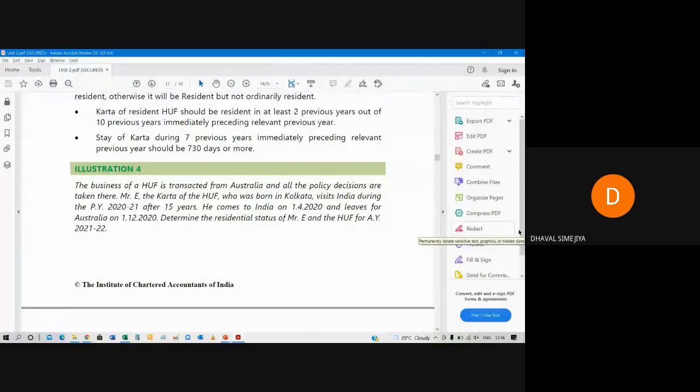Now what about additional conditions? Additional conditions are talking about the past 7 years and past 10 years. But he was not in India for 15 years. Before 15 years, he was in India. So we are not supposed to calculate any additional condition, because additional conditions are limited to a maximum of 10 years preceding the previous year. So, straightforward, write down Mr. E is resident but not ordinarily resident. That is what is written over here.